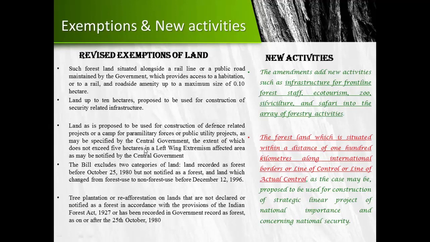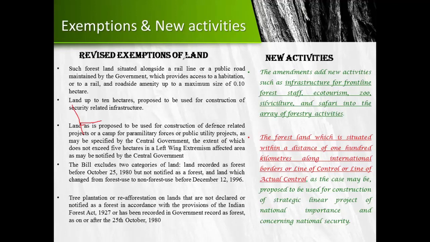It should not exceed 5 hectares in a left-wing extremism affected area. So from the forested land, if this is the boundary of the forest, 5 hectares will be exempted according to this in a left-wing region. From the forested land, 10 hectares will be exempted for various security-related purposes, etc.